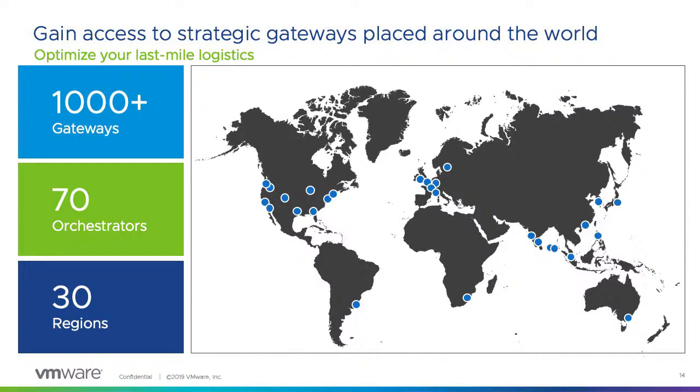And then we have the orchestrator, which is a management plane, a single pane of management where you do the activation, the configuration, and troubleshooting in a single place. You don't need to log into each device and do that. So here are our current gateway locations, which you can have a look at. We have 1000 plus active and 1000 backup gateways, which are spread across the regions.